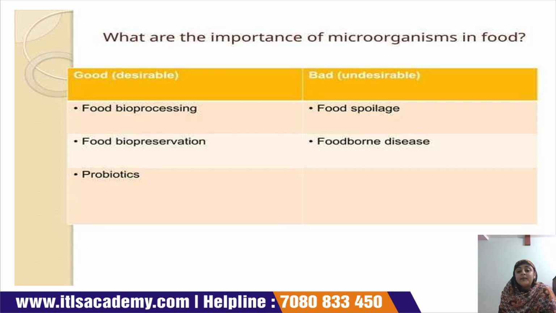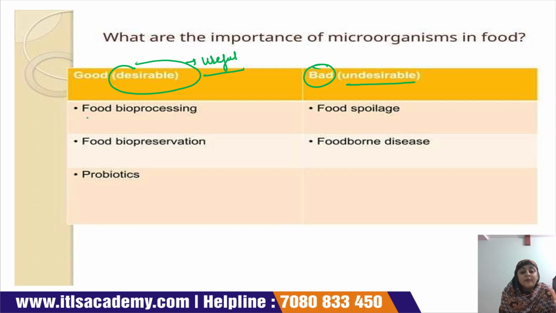What are the important microorganisms present in the food chain? I already told you there are two types of bacteria. One is desirable, good, or useful, and the other is bad and undesirable. Okay, so the microorganisms which are good or useful are used in food bioprocessing, food biopreservation, and probiotics.